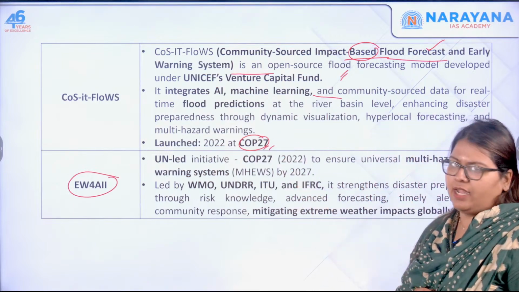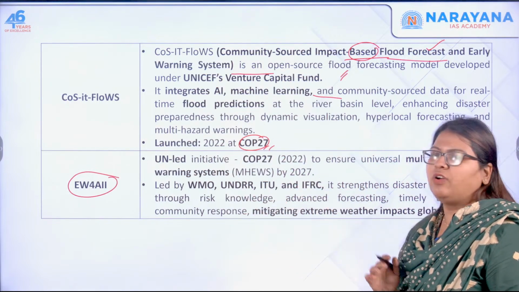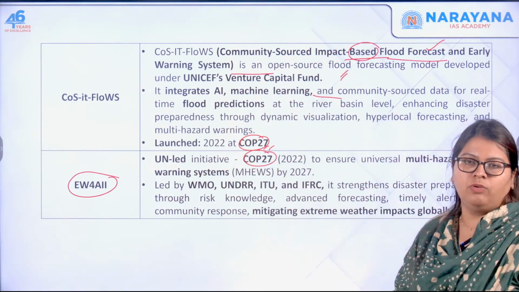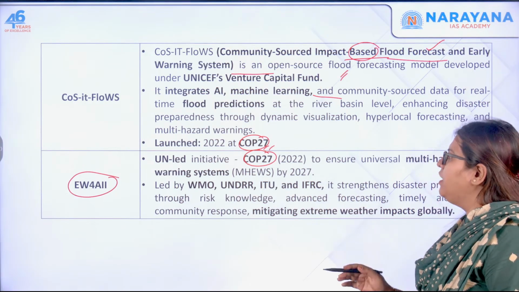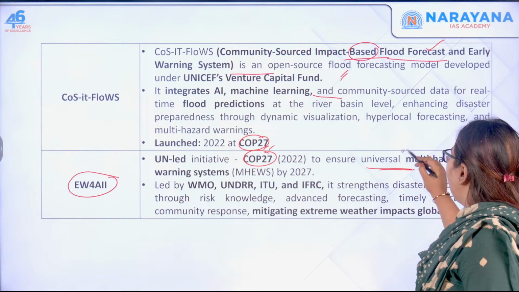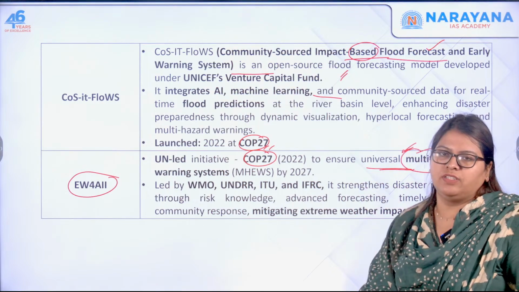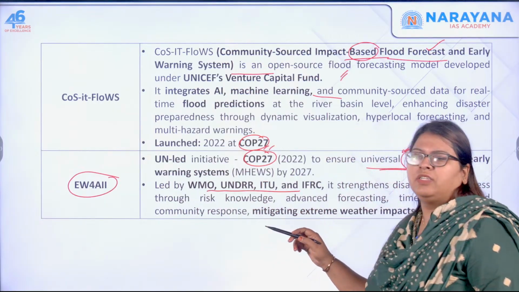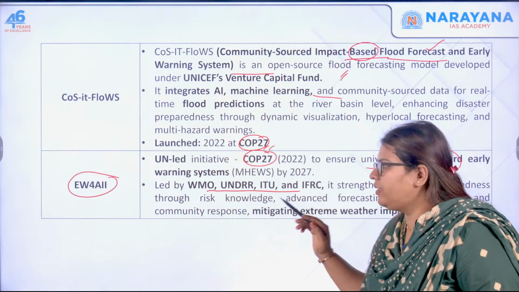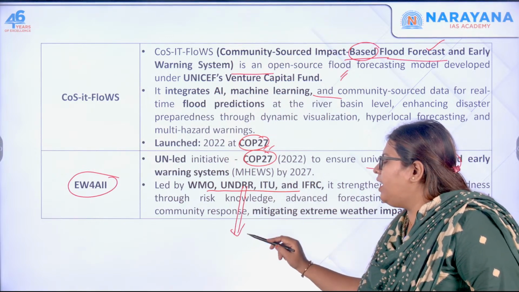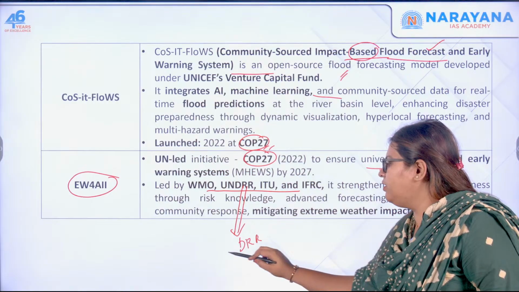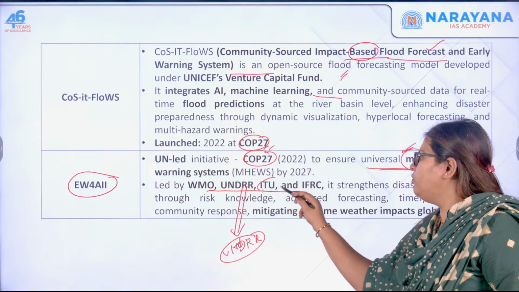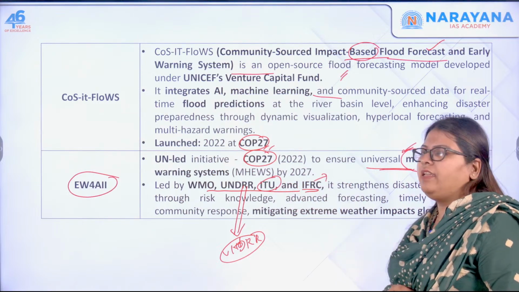COP 29. The next one, if you see, this is also Early Warnings for All. This is a UN led initiative. Again, it launched in COP 27 Egypt. And next one, it is to ensure a universal multi-hazard early warning system. Again, early warning only. And this is led by a number of institutions, that is WMO, the World Meteorological Organization, you have the UNDRR, that is the United Nations Office for Disaster Risk Reduction, the International Telecommunication Union, and finally you have IFRC.